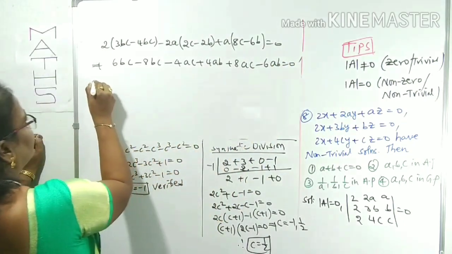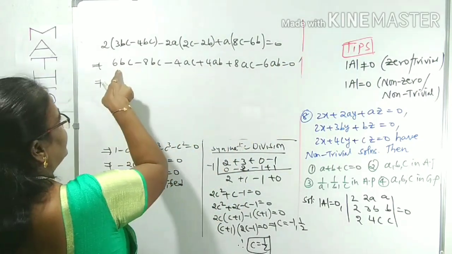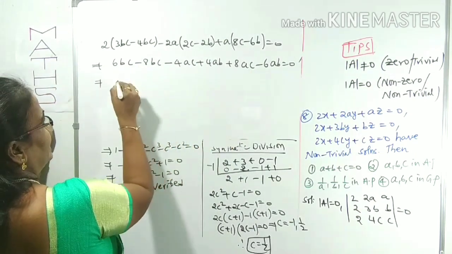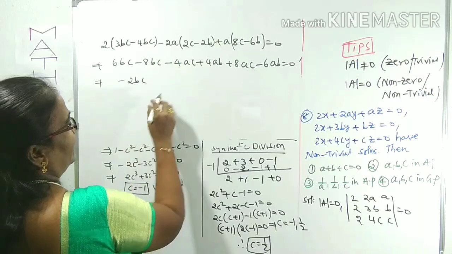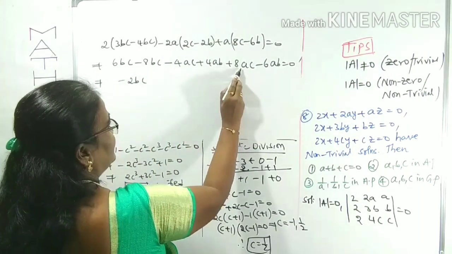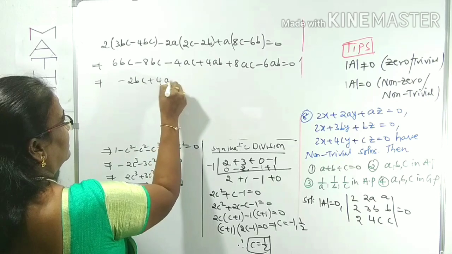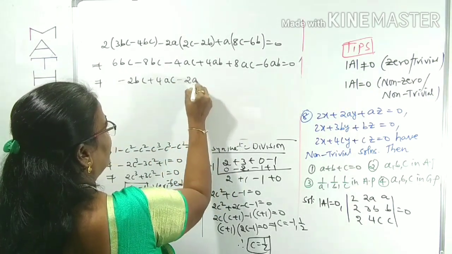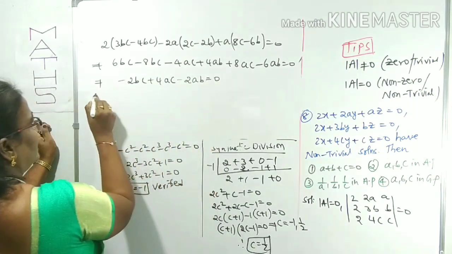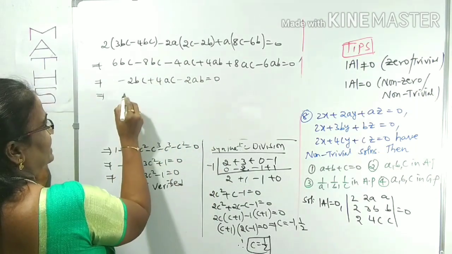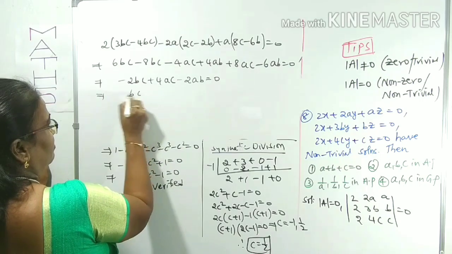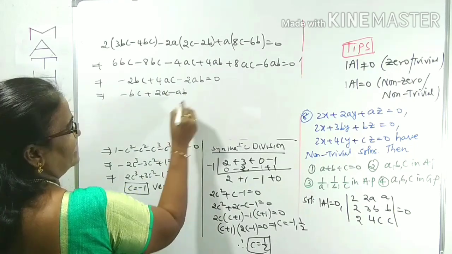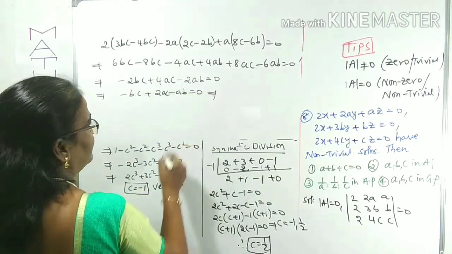Next step: there will be 6BC minus 8BC, and 6 minus 8 is minus 2BC. Now the AC terms: minus 4AC plus 8AC is 4AC. With the AB terms, 4AB minus 6AB is minus 2AB, equal to 0. Shall I rewrite this? Among all these terms, 2 is cancelled. This gives minus BC plus 2AC minus AB is equal to 0.